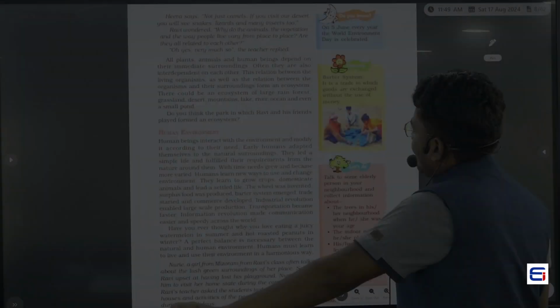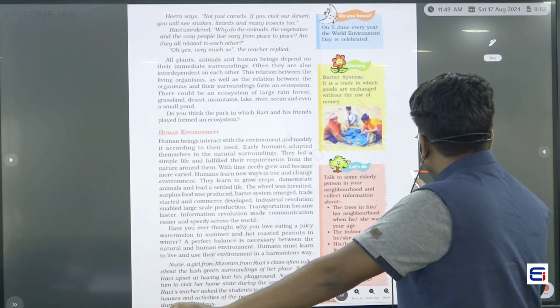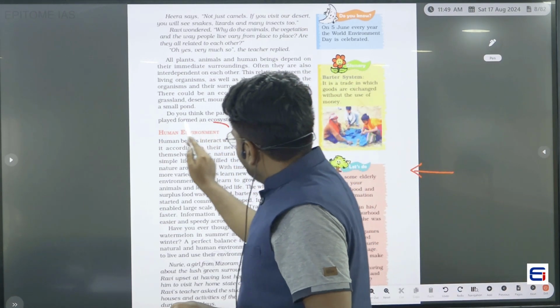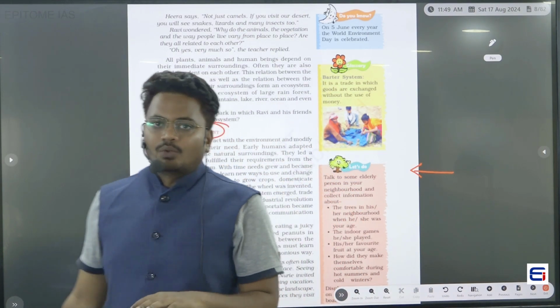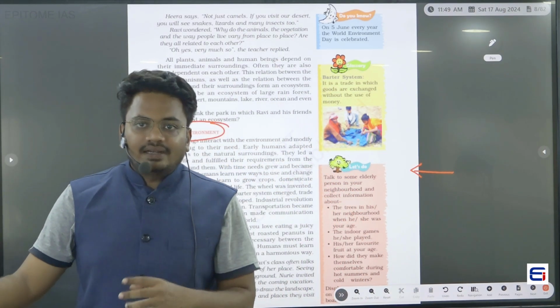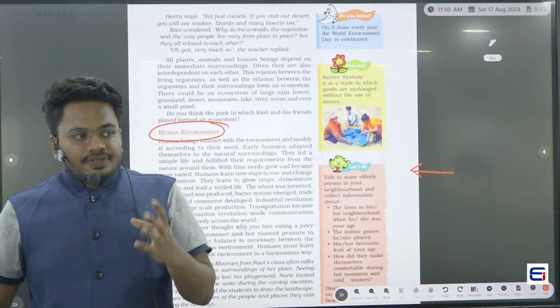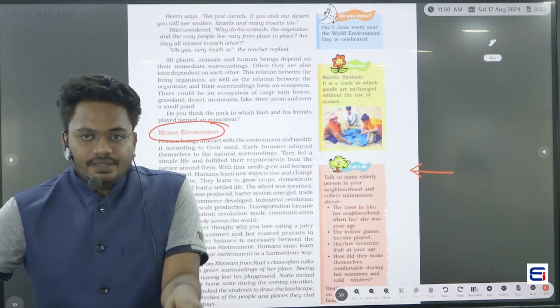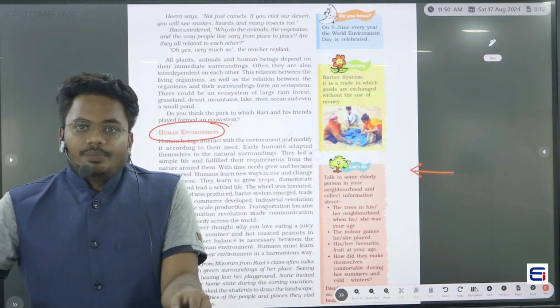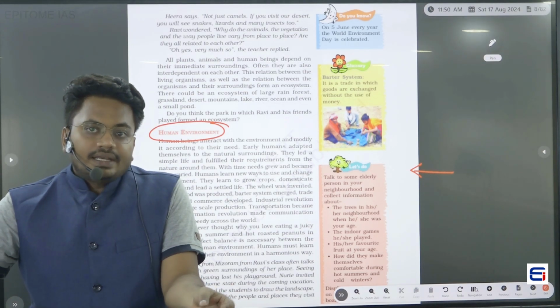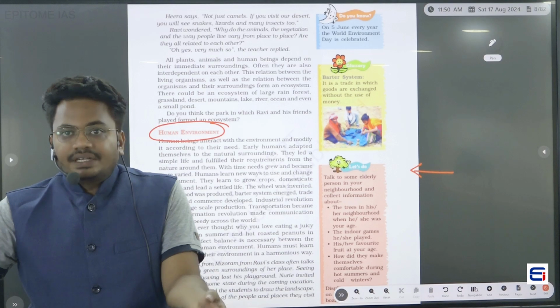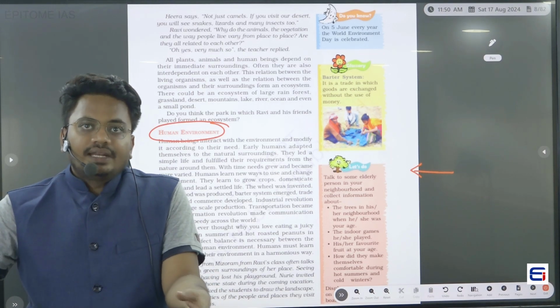The next important definition we should understand is the human environment. So what is meant by human environment? The name itself tells that it is the environment related to humans. In the beginning of the class, I told you that in olden days the infrastructure we had was very less.